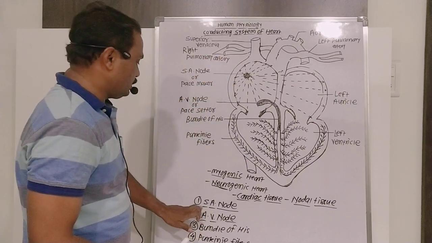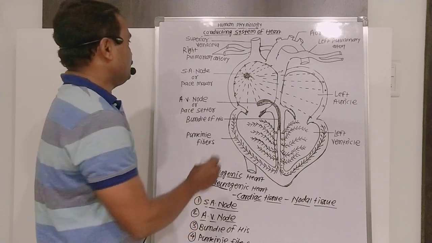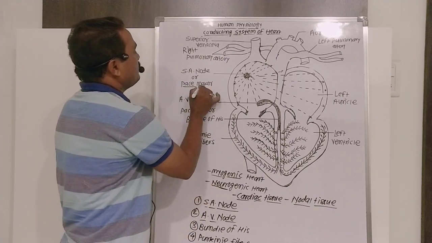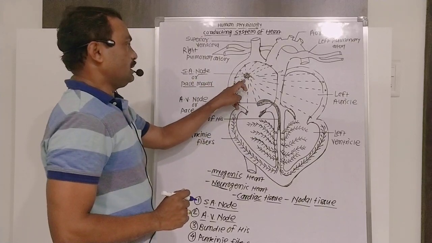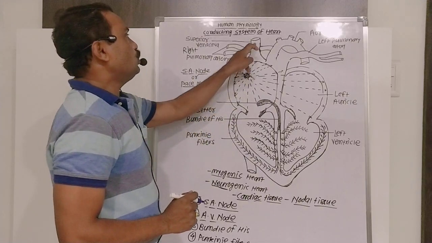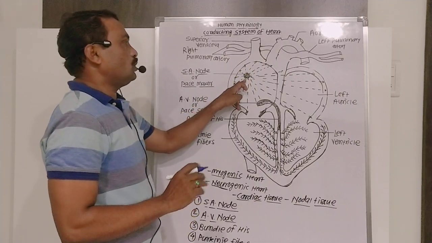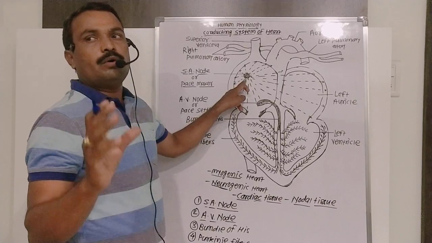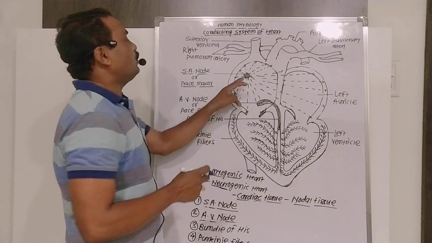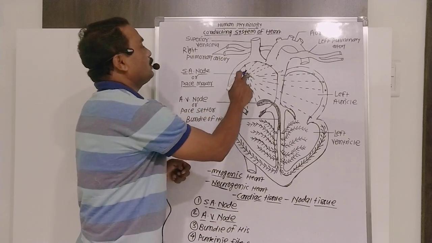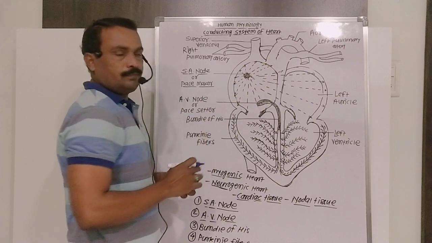First of all, we study the first nodal tissue, the SA node, also called the pacemaker, the sinoatrial node. It is present in the right auricle nearer to the opening of the superior vena cava. This SA node initiates the wave of contractions, and that wave spreads along the wall of the auricles.